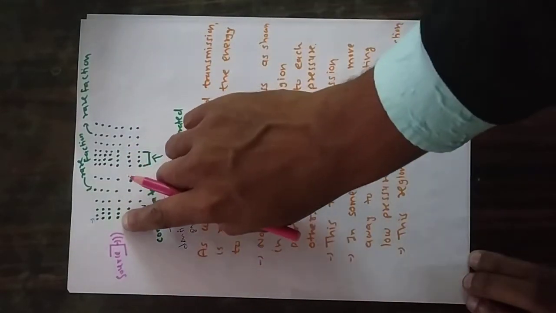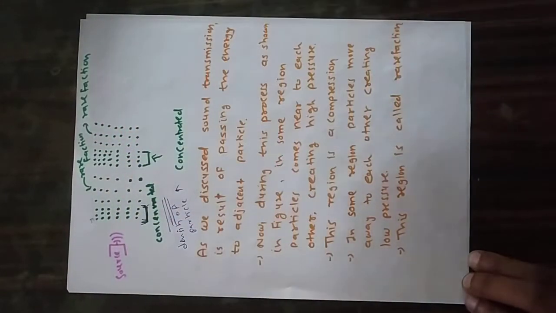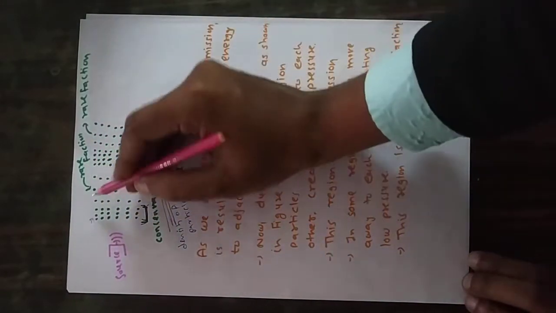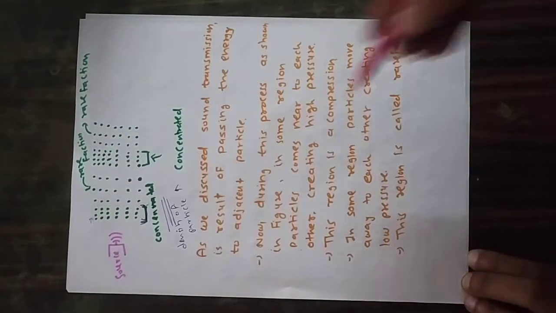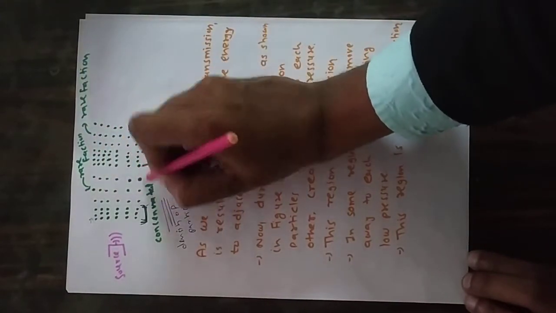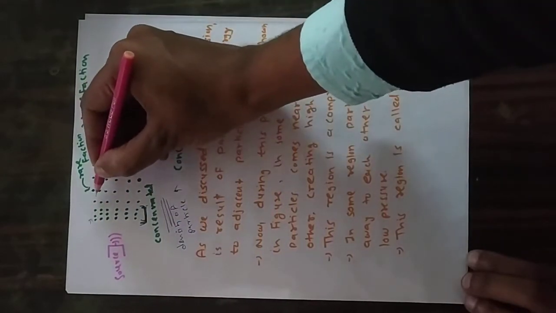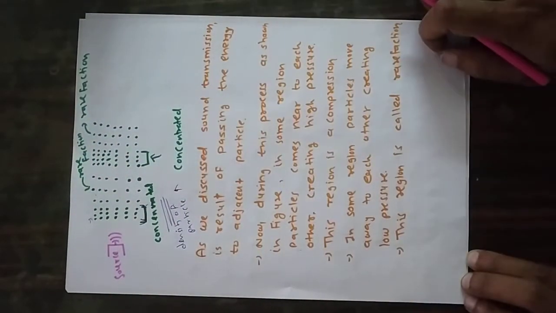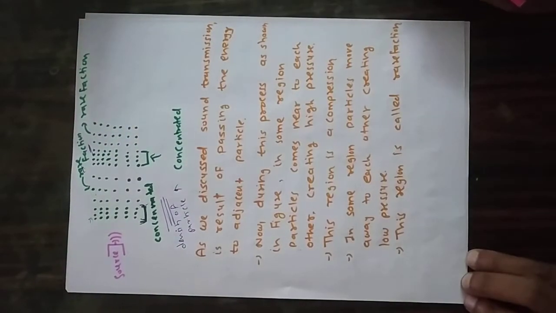Now simultaneously you can see when molecules pass the energy, after that they tend to go backward to their own position. So in this area, the density of particles is less. This area is called rarefaction area.